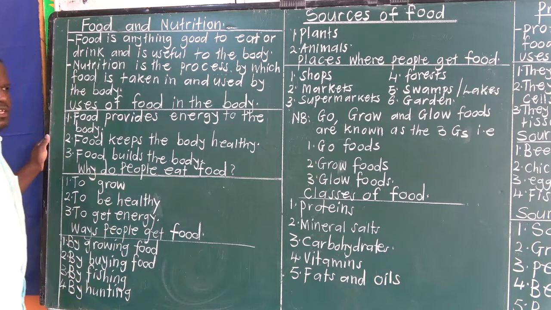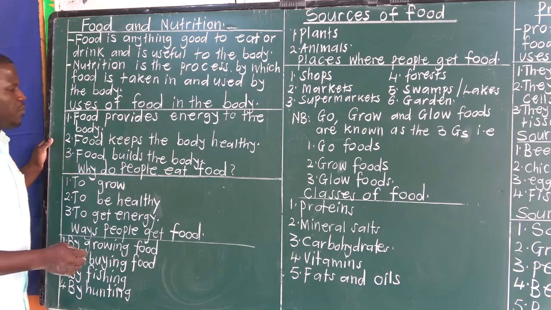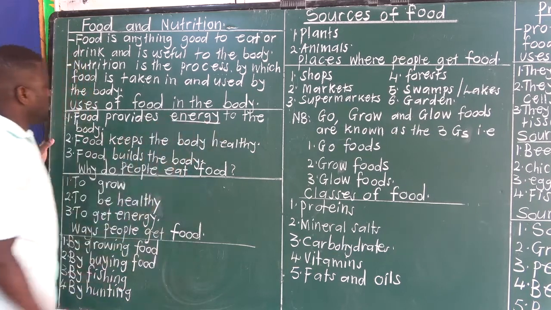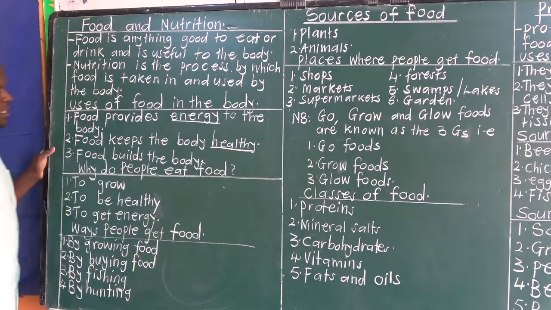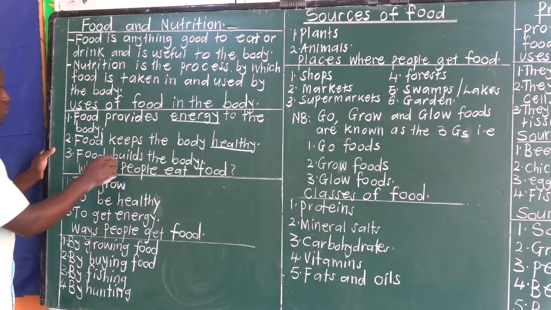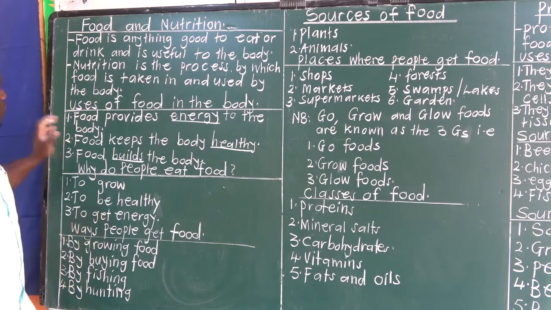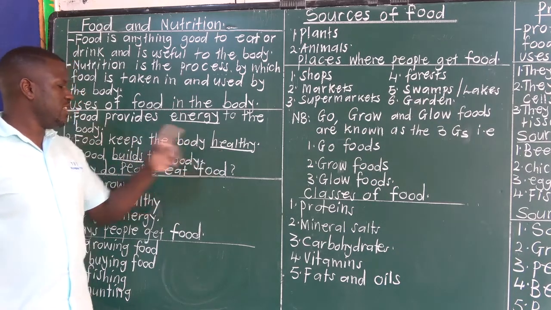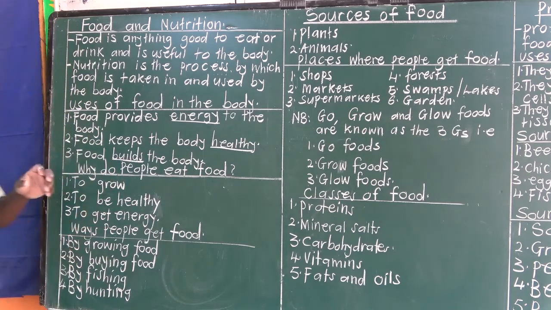How is food important to the body? Uses of food in the body. One, food provides energy to the body. Then food keeps the body healthy. Then food builds the body. So there are 3 major roles of food in the body: to provide energy, to keep the body healthy, and to build the body. That's how food is important in the body.